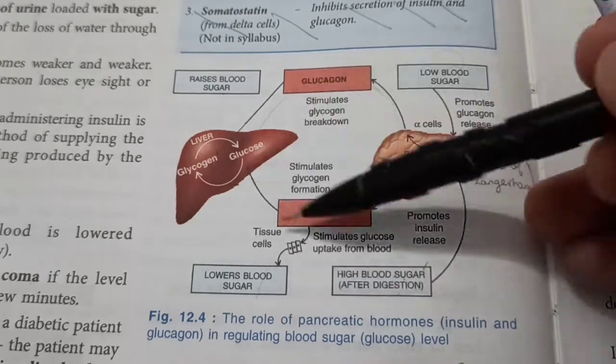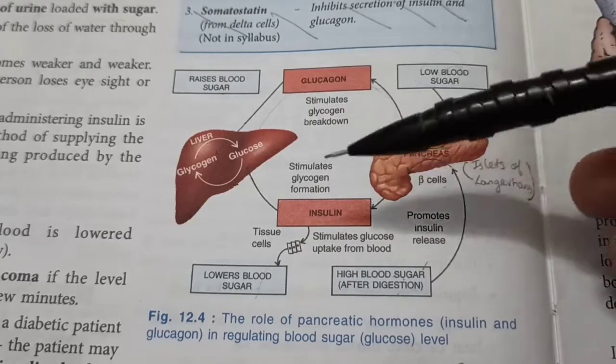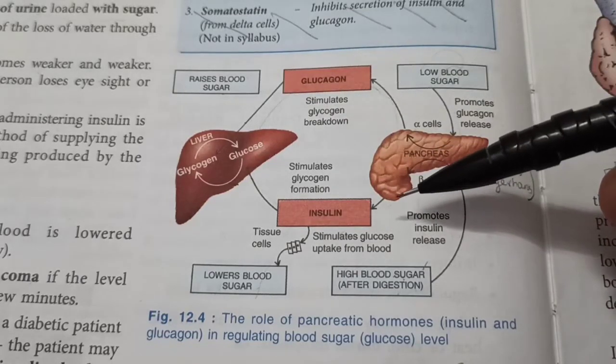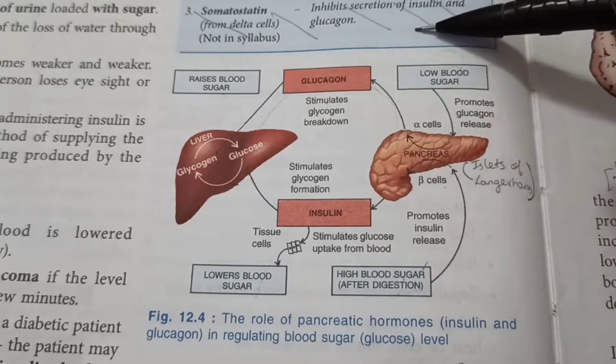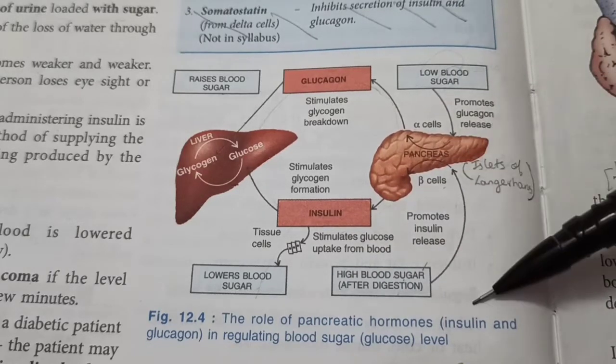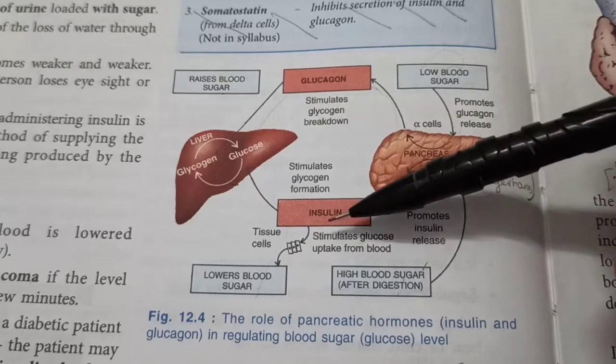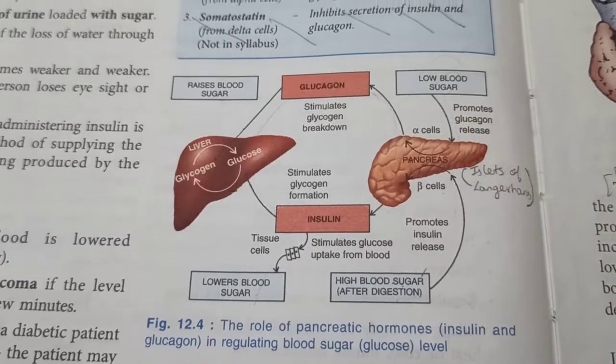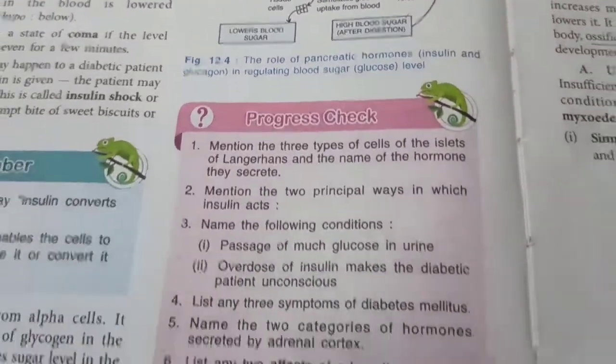So this is a feedback loop. It's called negative feedback mechanism. If the blood sugar level is too high, then insulin is released. And if the blood sugar level falls low, then the production of insulin is stopped, and instead glucagon is released.